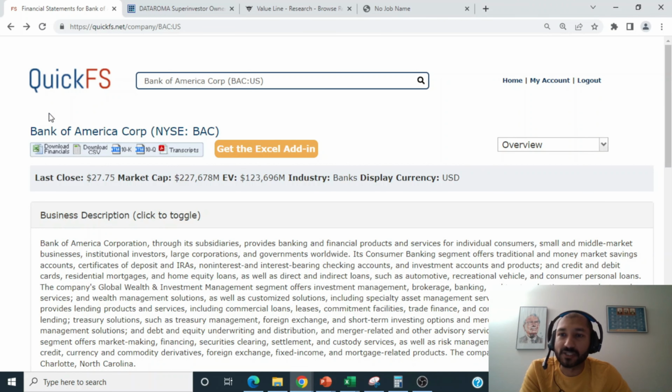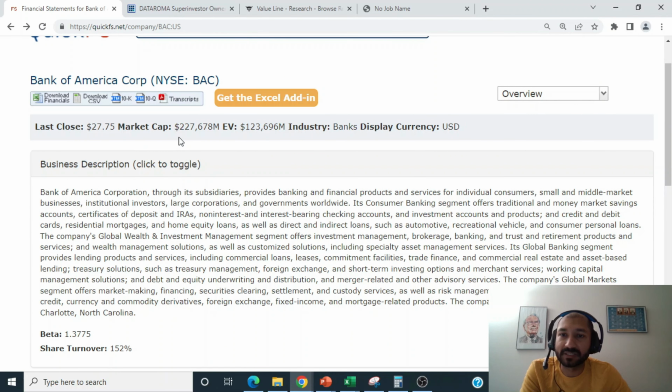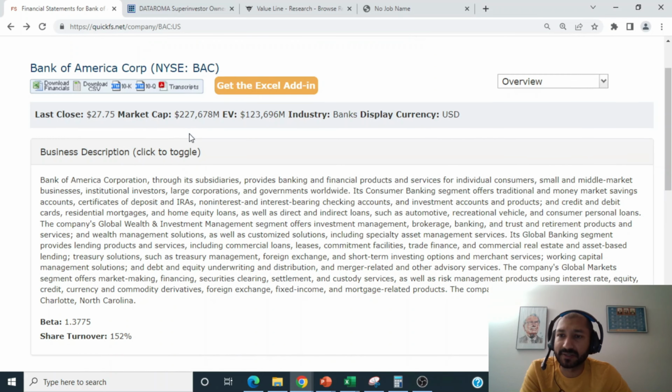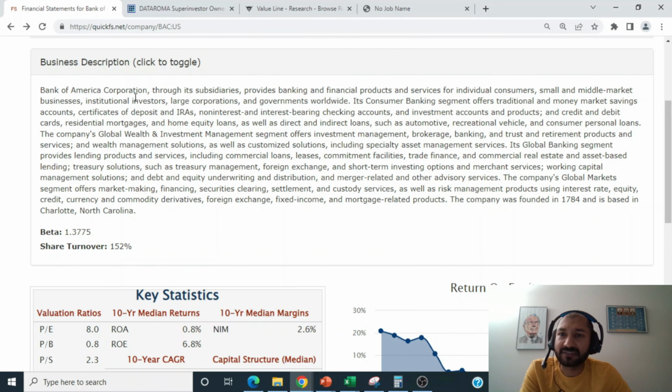Hey guys, I'm on QuickFS looking at Bank of America. You can see that the company's current market cap is about $227 billion. Looking at the business description, Bank of America, through its subsidiaries, provides banking and financial products and services for individual customers, small and middle market businesses, institutional investors, large corporations, and governments worldwide. Bank of America operates in about 6 business segments, and the segment that brought in the most revenue in 2023 was its consumer banking segment. It brought in about 39% of the company's 2023 revenue, which equates to about $39 billion.